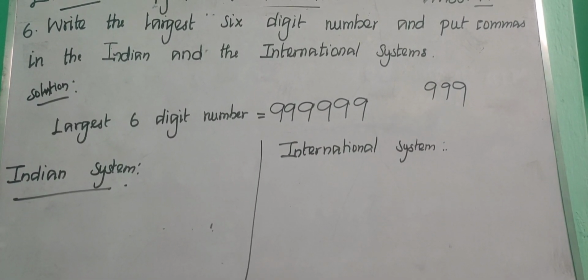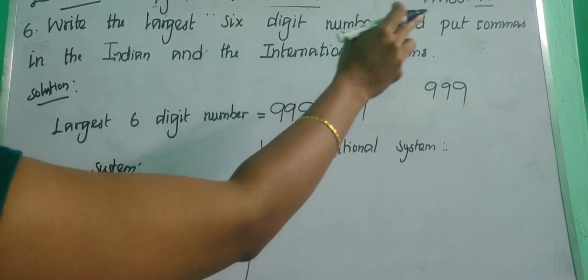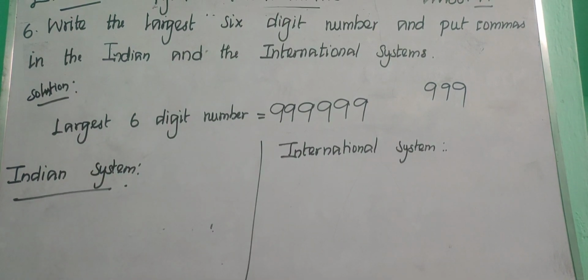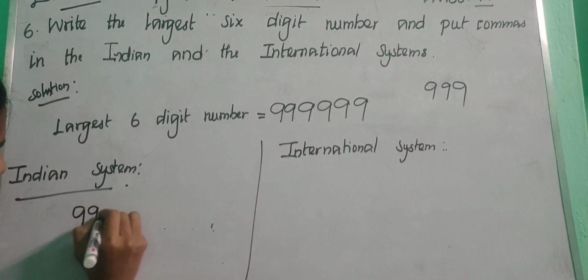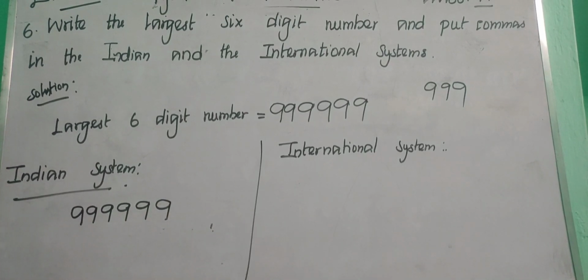So what we need to do? Write the largest 6-digit number and put commas in the Indian and the international system. Simply we need to put commas as in the Indian system as well as in the international system. Let us write the number. The largest 6-digit number: 1, 2, 3, 4, 5 and 6. This is the number, right?